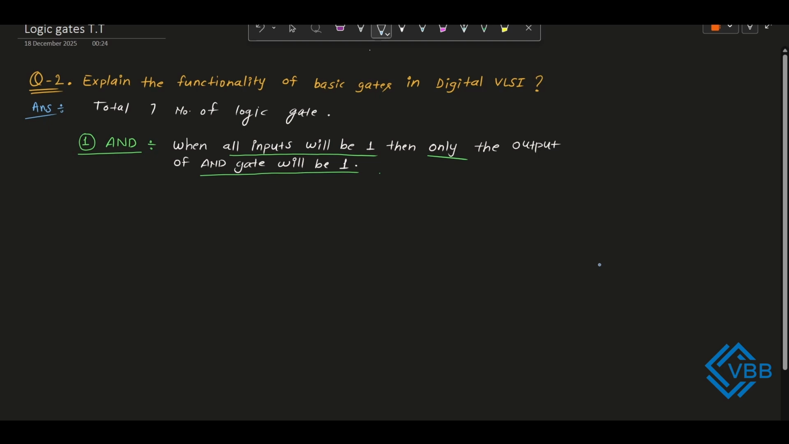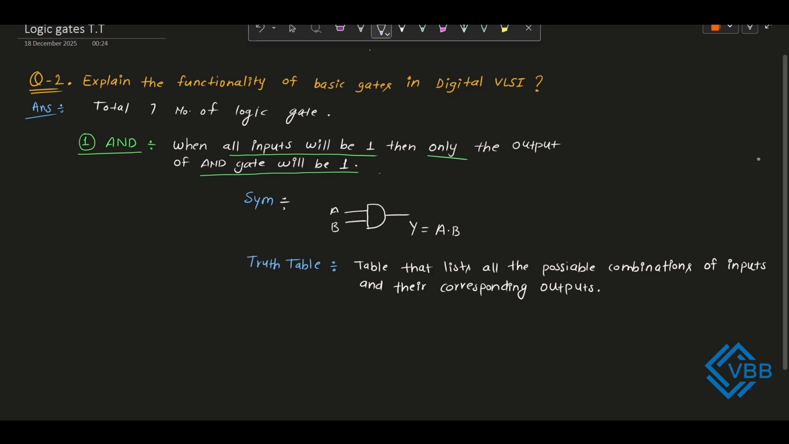Now let's see the symbolic representation of an AND gate. In general, a basic logic gate has two inputs and one single output. So according to that, we will draw the basic symbol of the AND logic gate. It has two inputs. We are calling one input A and the second input B, and the single output Y. So the Boolean algebraic equation will be Y = A · B. Let's draw the truth table of the AND gate.